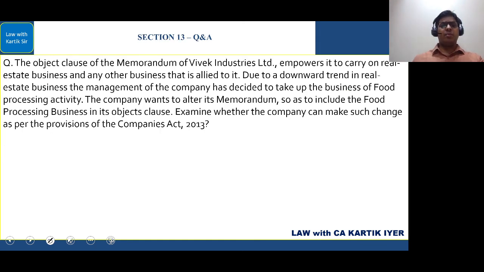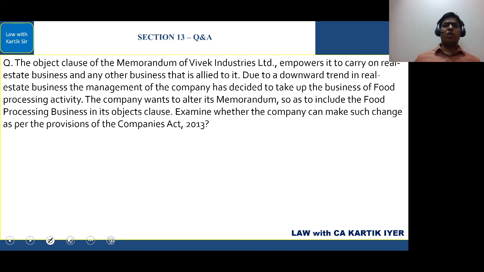The object clause of the Memorandum of Vivek Industry Limited empowers it to carry on real estate business and any other business that is allied to it. Due to a downward trend in real estate business, the management of the company has decided to take up the business of food processing activity. The company wants to alter the memorandum so as to include the food processing business in its object clause. Examine whether the company can make such a change as per the provisions of the Companies Act 2013.